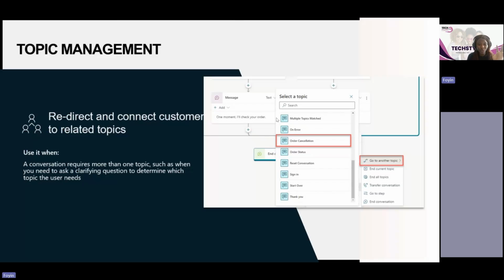All of our conversations are stored in topics. So those topics, we can connect them. Like you can see in the example, there's a topic called order cancellation. You can connect that to another topic as the conversation flows. So that's the redirection to related topics.